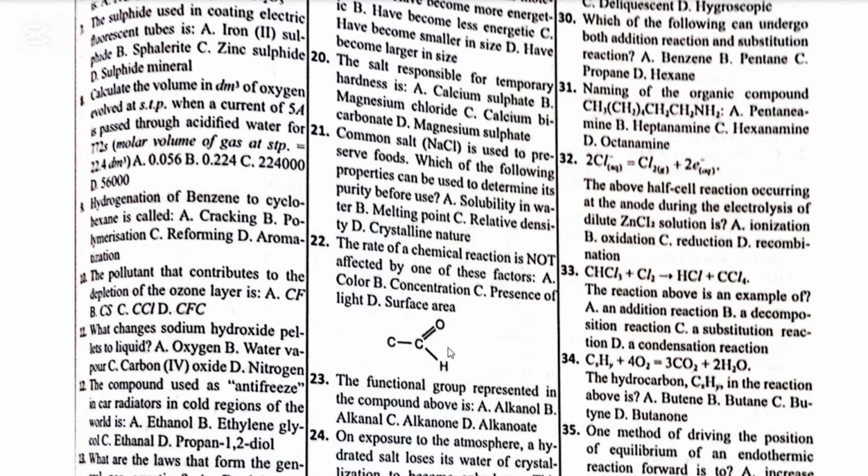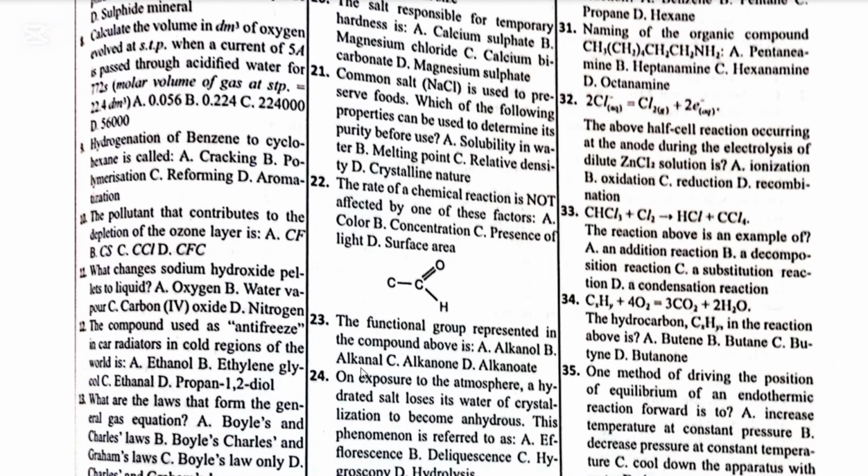We have, if this place is replaced by OH, that is carboxylic acid. If this place, this one is still constant, if this place is replaced by R, it becomes the ketone, which is the alkanone. Since this place is H, it is alkanal, which is the aldehyde functional group.